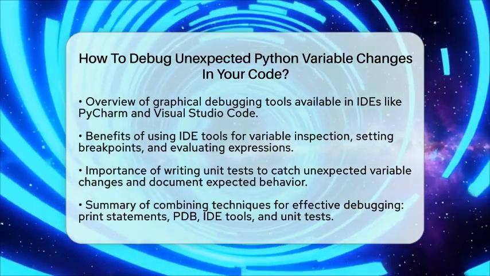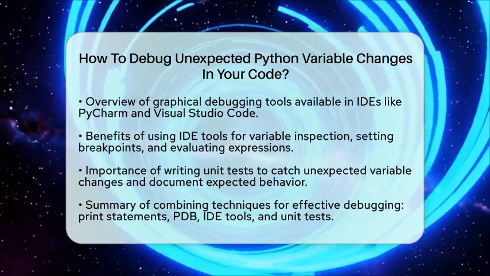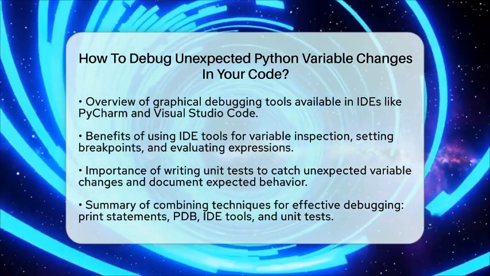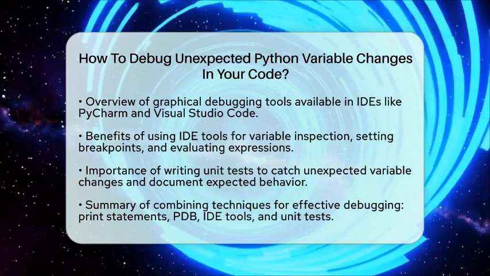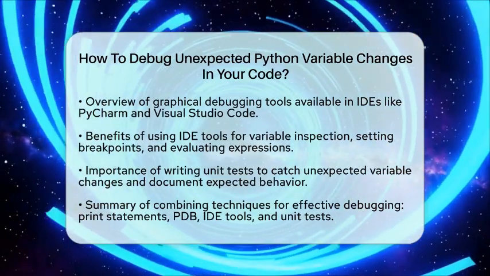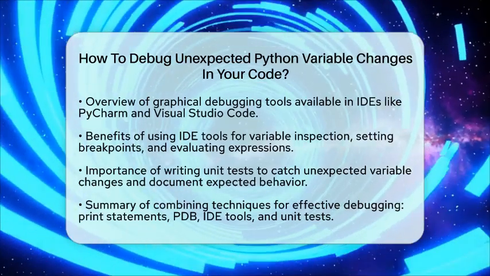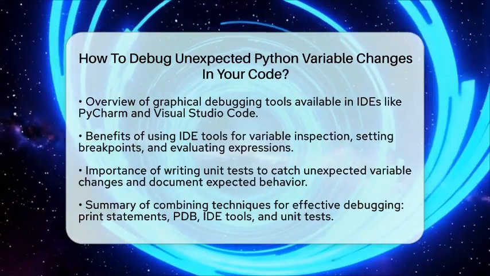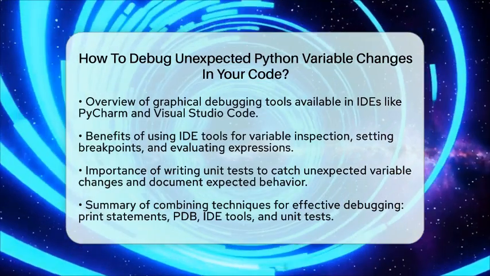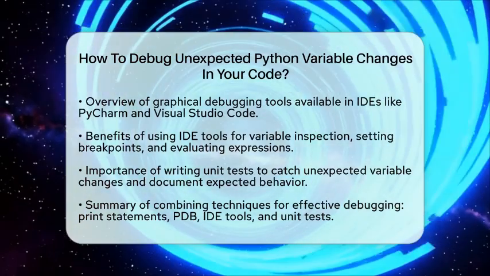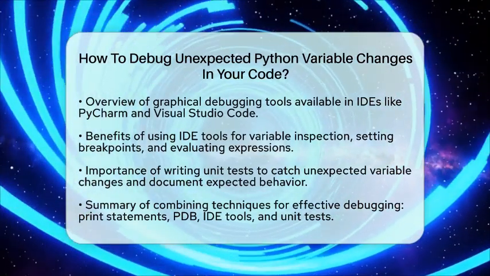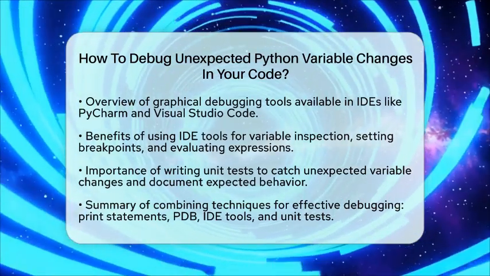By combining these techniques, you can systematically identify where and why your Python variables change unexpectedly. Starting with print statements gives you quick feedback, while using the Python Debugger or IDE tools allows for deeper inspection. Understanding variable scope and mutability is key to preventing and debugging these issues effectively.